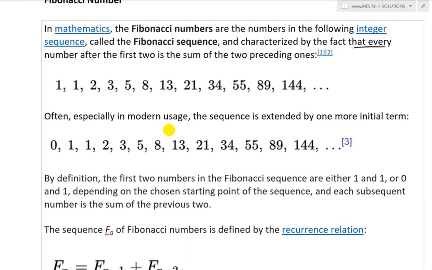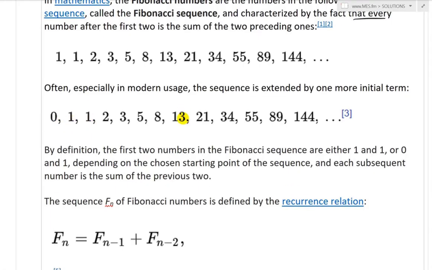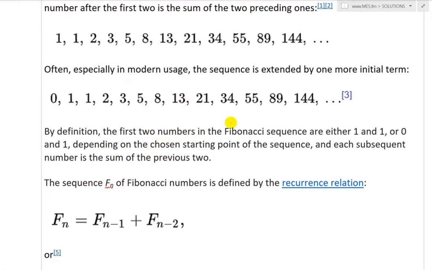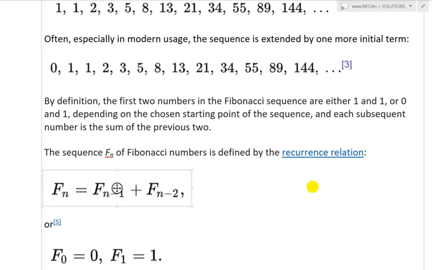Now often, especially in modern usage, the sequence is extended by one more initial digit, and that's adding a 0 there. So again, this 1 is the sum of 0 and 1, and so on. By definition, the first two numbers in the Fibonacci sequence are either 1 and 1 or 0 and 1, depending on the chosen starting point of the sequence, and each subsequent number is the sum of the previous two.